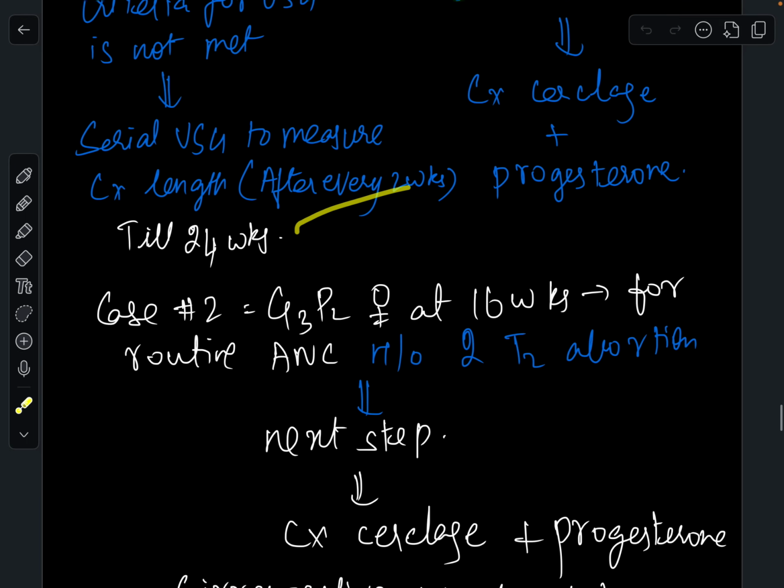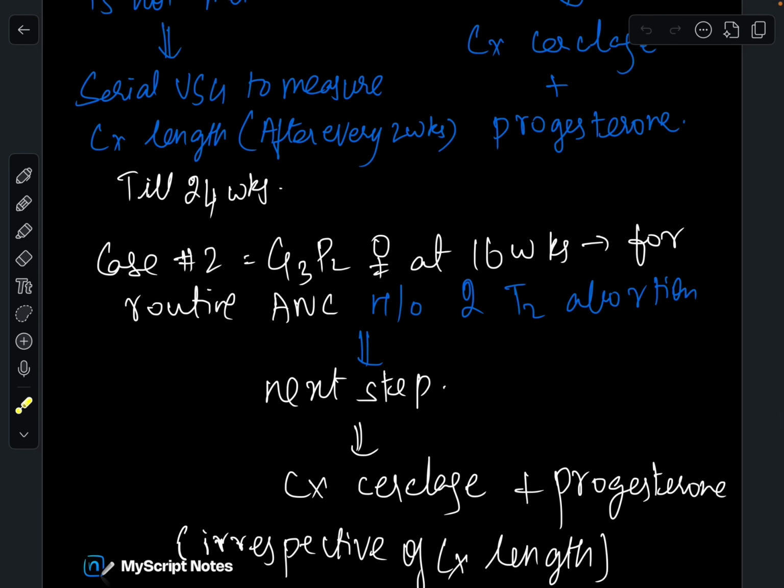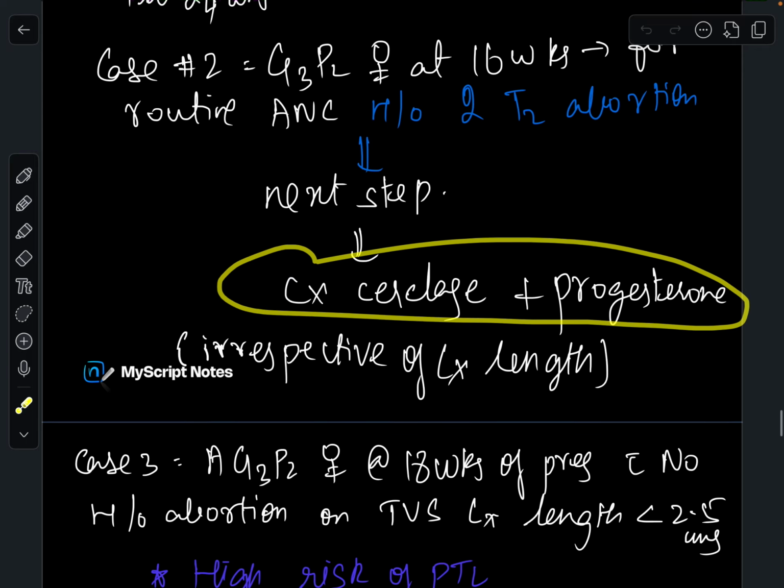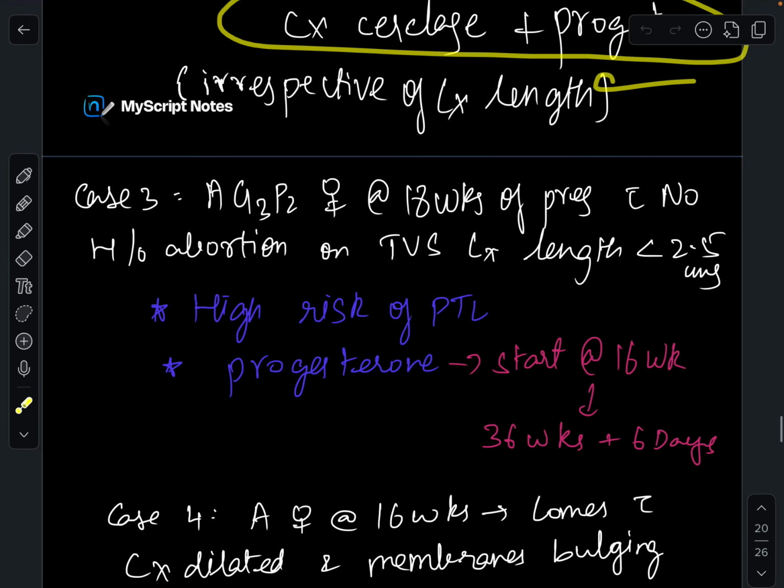Case 2: a G3P2 female at 16 weeks for routine antenatal checkup, with a history of 2 T2 abortions. Then it is a history-based diagnosis. You will proceed to treatment, irrespective of the cervical length.